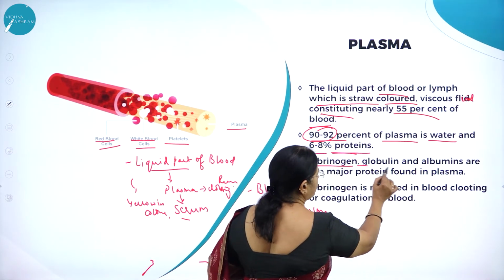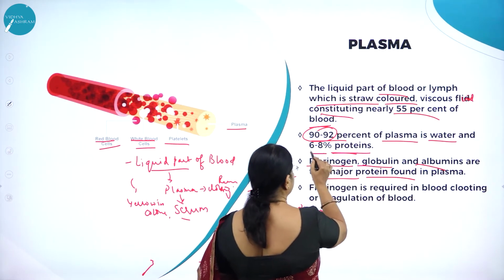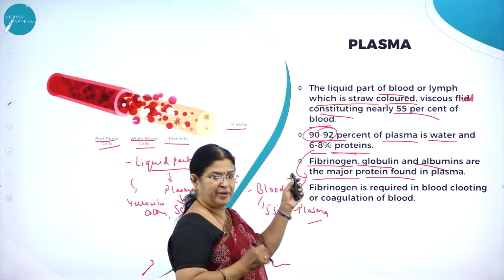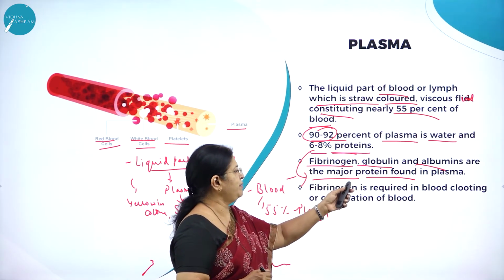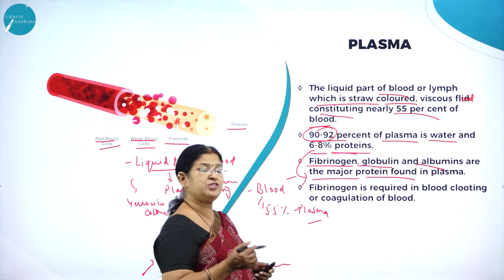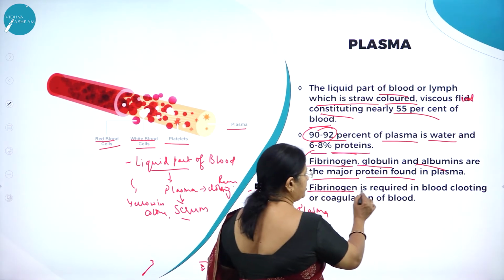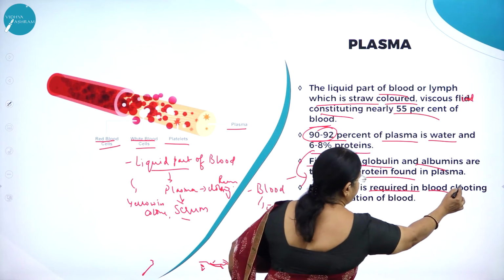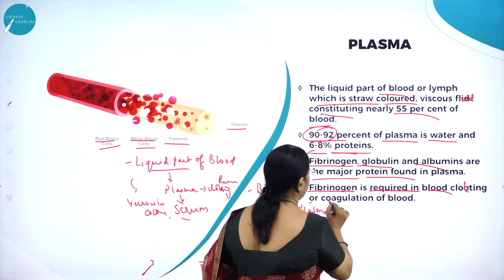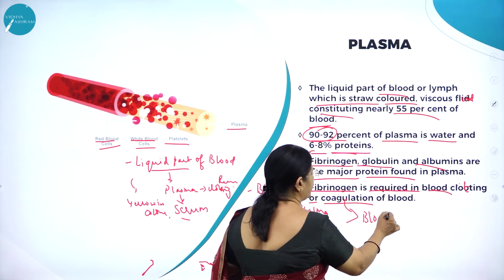Fibrinogen, globulin and albumins are the major proteins found in the plasma. So 6 to 8% are proteins. Then fibrinogen, as we know, is a very, very important clotting factor. So fibrinogen is required in blood clotting, or it is also called coagulation. Coagulation can also be called blood clotting.